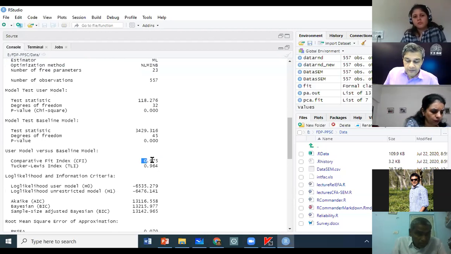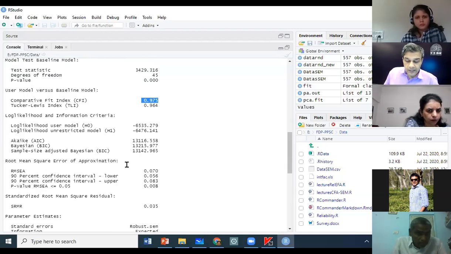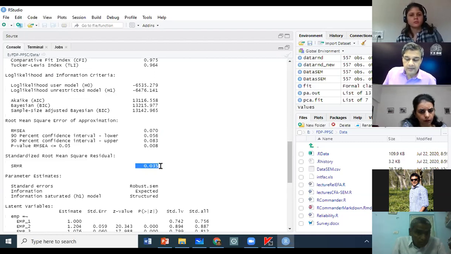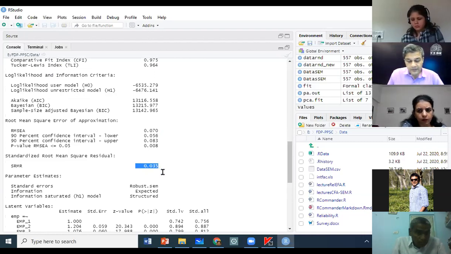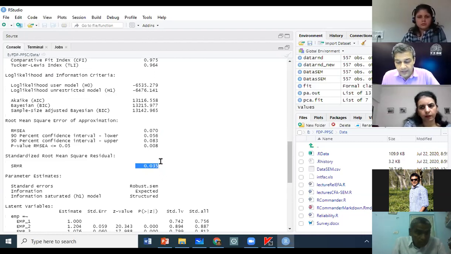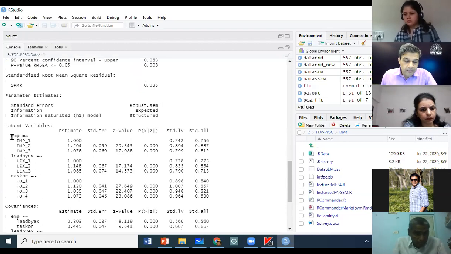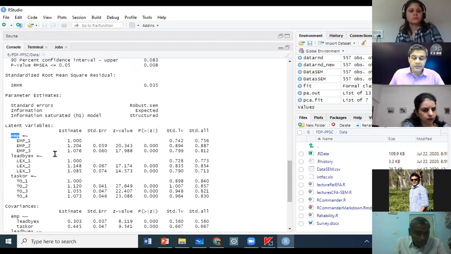Then we said we will look at CFI, comparative fit index. We also said we will look at RMSEA value in the output. And there is a SRMR output as well, which is standardized root mean square residual. And then these were the loadings, latent variables. So the latent factor EMP is measured by EMP1, EMP2, EMP3. These are the three observed items.